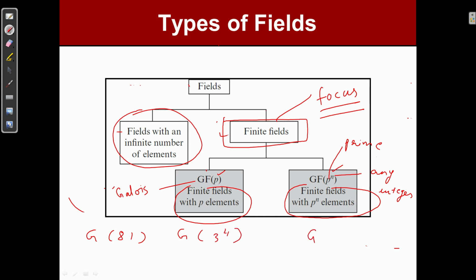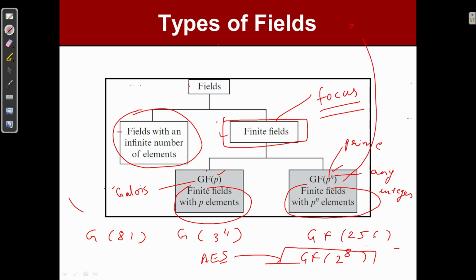You can write GF(256), or we can write GF(256) as GF(2 to the power 8). So the second one is GF(P to the power n), and this GF(2 to the power 8) is used in AES. We are going to use this field in AES. GF(P to the power n) is also known as extension fields.